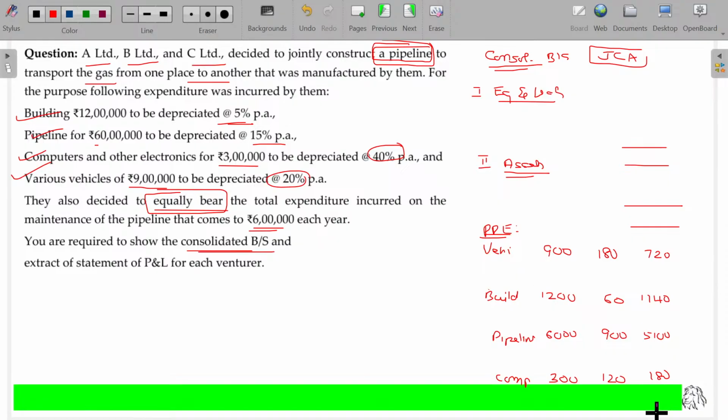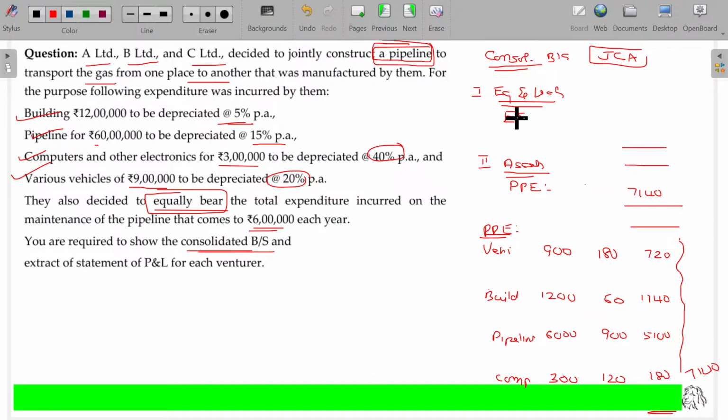Property, plant, equipment. What is the total value? I hope the value is 7140. So 7140 will be the property, plant, equipment. What about the equity?